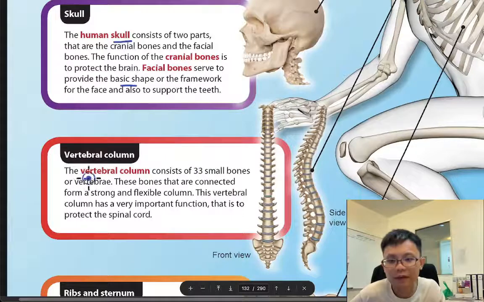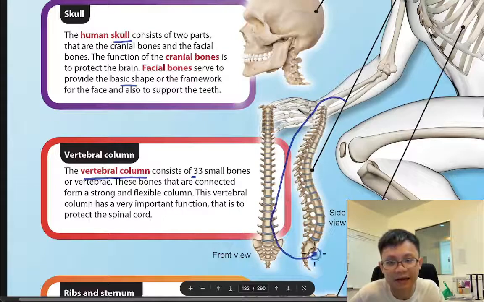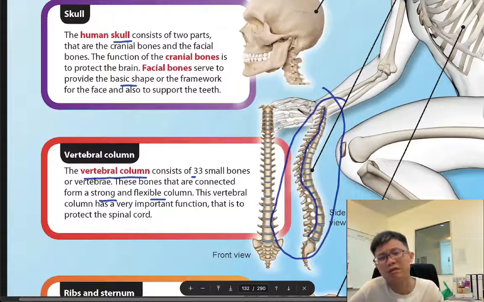Okay, the vertebral column consists of 33 bones. So we can see there is again a curve, which makes it stronger and more flexible. The vertebrae is important, that is to protect the spinal cord. So probably there will be a spinal cord. So sometimes we injure the bone.